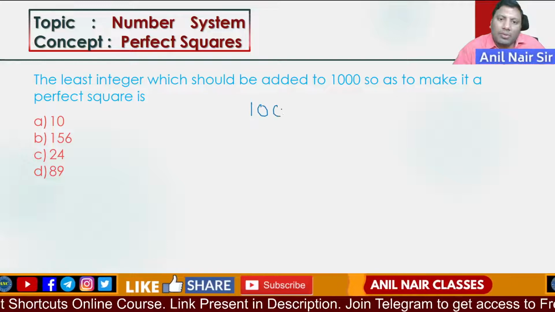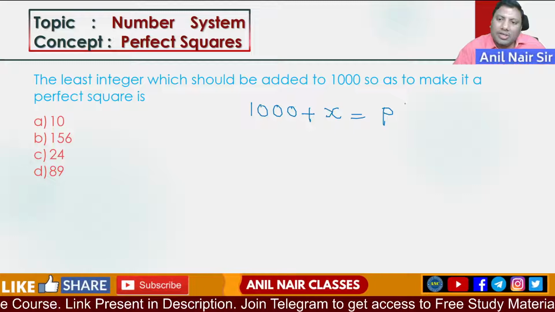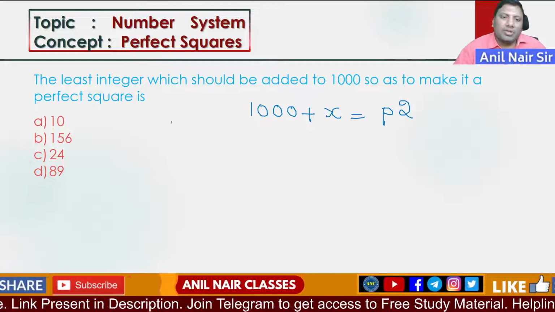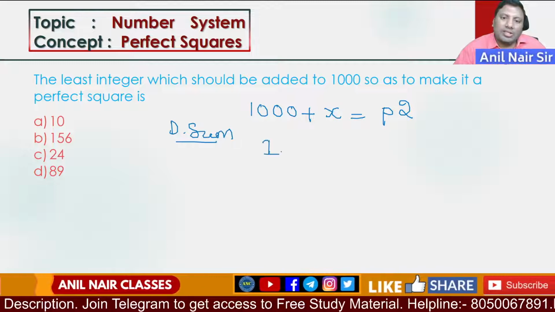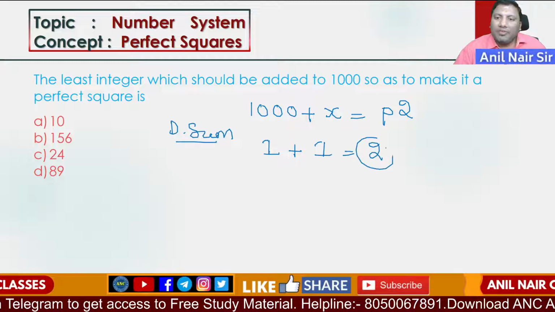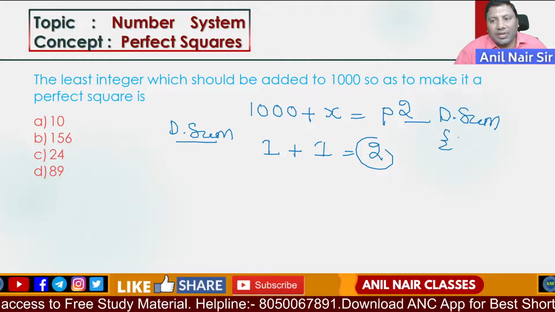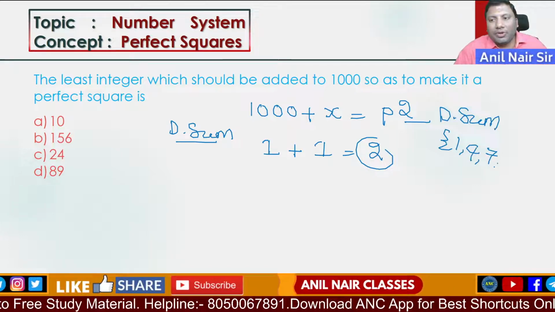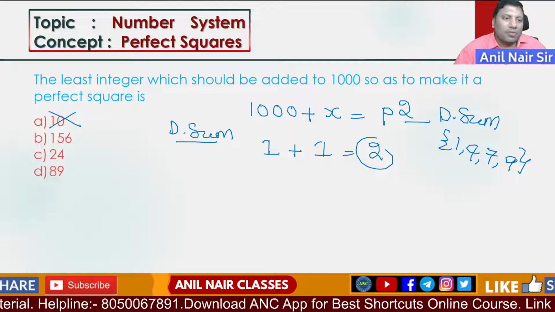What number should be added to 1000 such that it is made a perfect square? Use the digital sum concept. The digital sum of 1000 is 1. Then 1 plus 1 is 2. What will be the digital sum of a perfect square? 1, 4, 7 or 9. It is 2, so this is not possible.